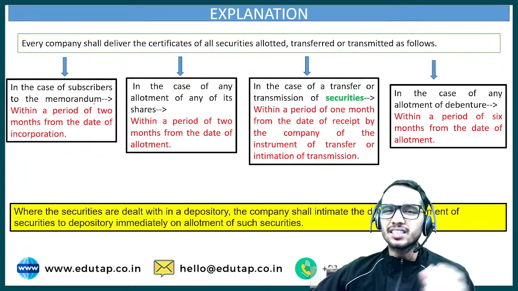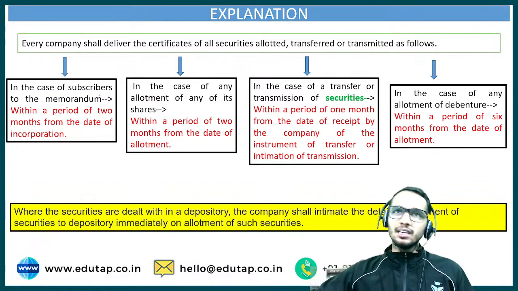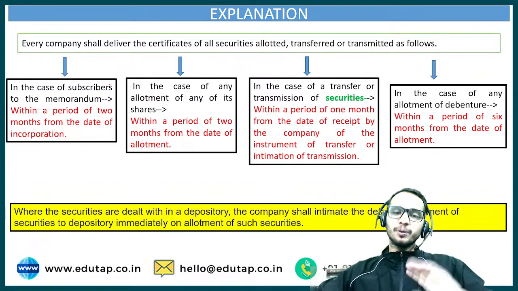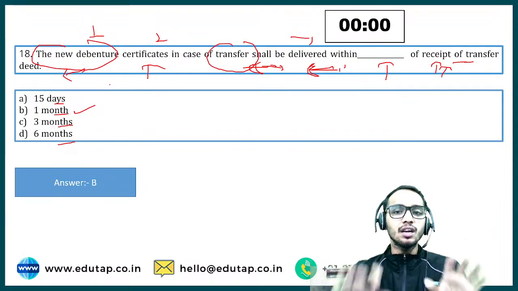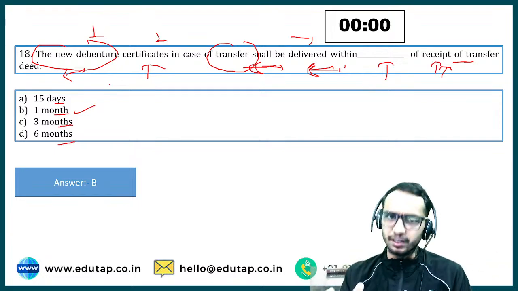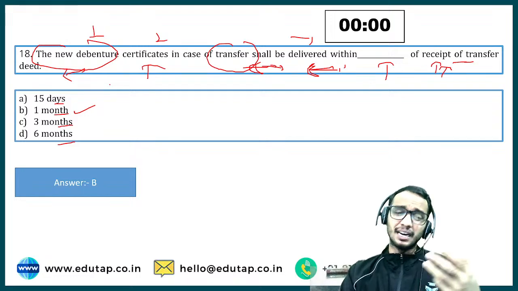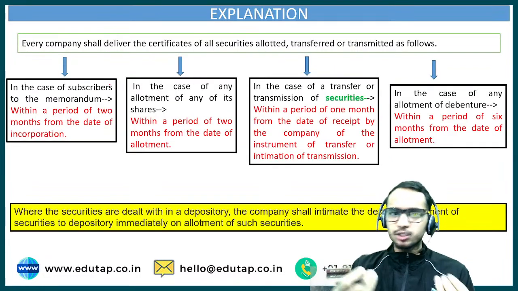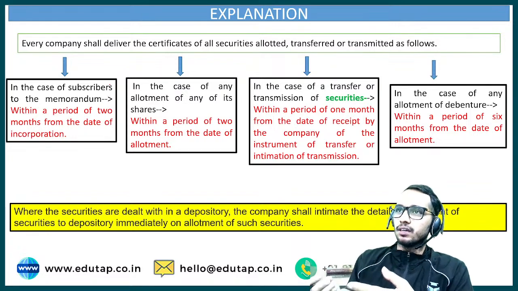Let's discuss in detail what transmission is and what transfer is. First of all, let me tell you the difference between transfer and transmission. We have talked about the transfer case only, that the certificate will be delivered within 1 month in case of debenture. Transfer is when we have sold the share or the debenture.